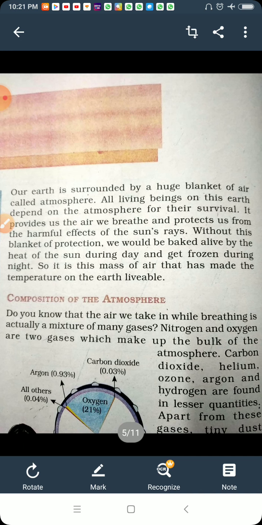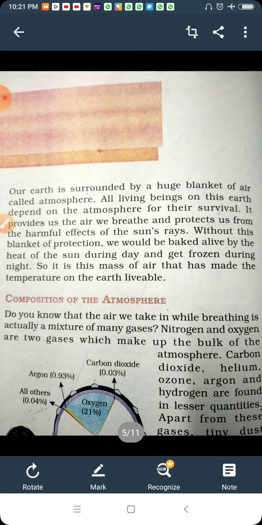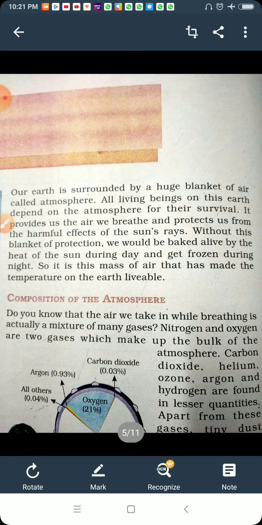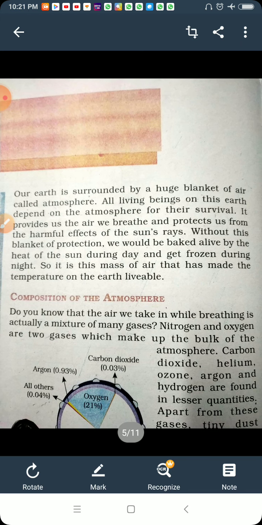So let's begin. Our earth is surrounded by a huge blanket of air called the atmosphere. All living beings on this earth depend on the atmosphere for their survival, and it provides us the air we breathe and protects us from the harmful effects of the sun's rays. Without this blanket of protection, we would be baked alive by the heat of the sun during the day and get frozen during the night.